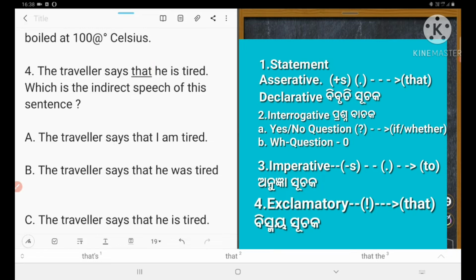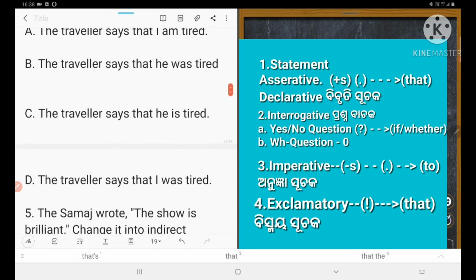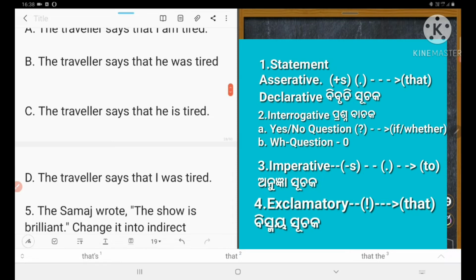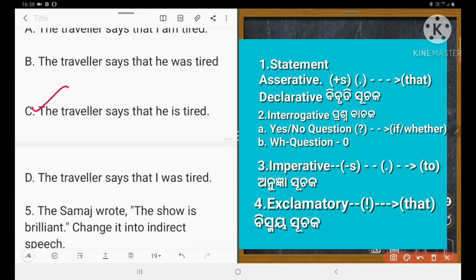He is tired. The traveler says that he was tired. Was is not correct. I am is not correct. So see, the traveler says that he is tired. So number C is correct. What did I say? Number C is correct. Number 4, C is correct. Right? Next one is